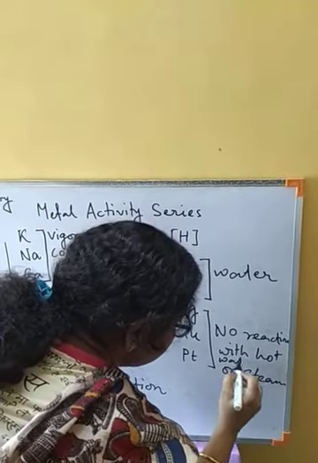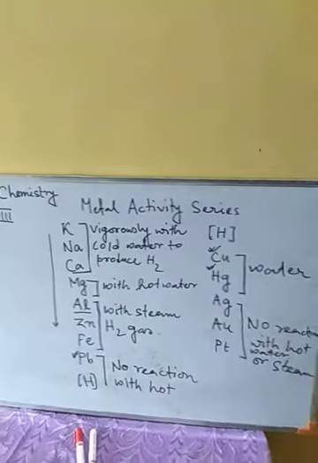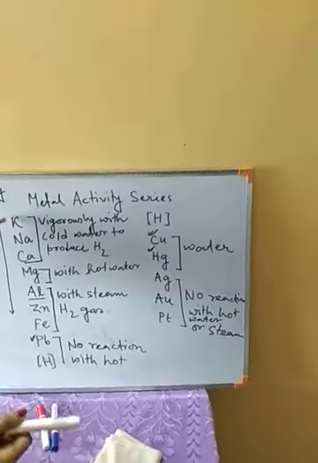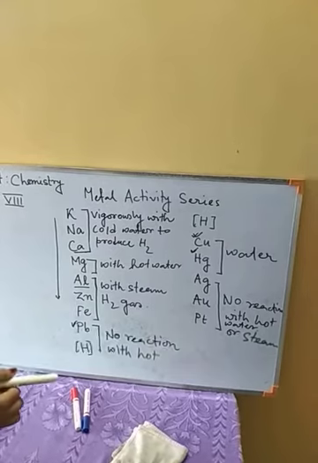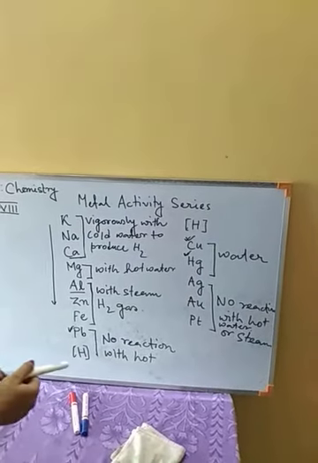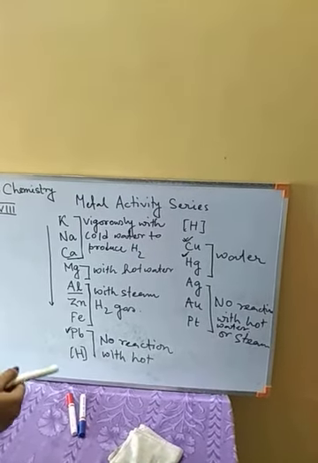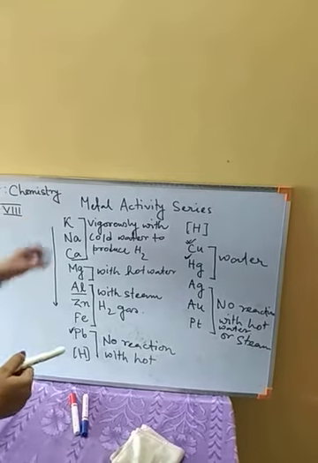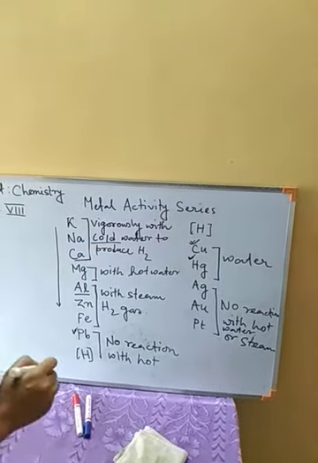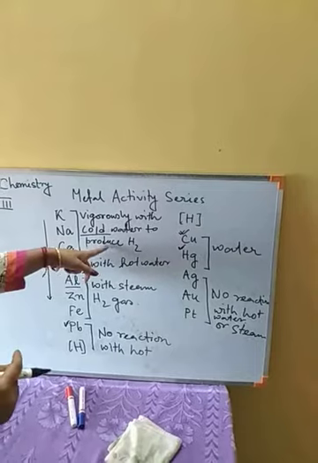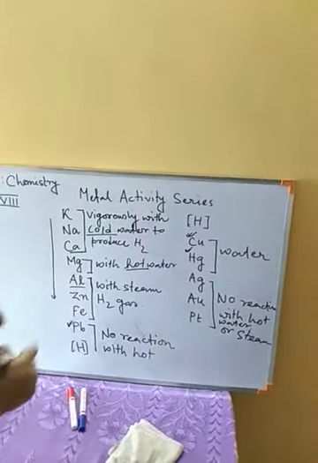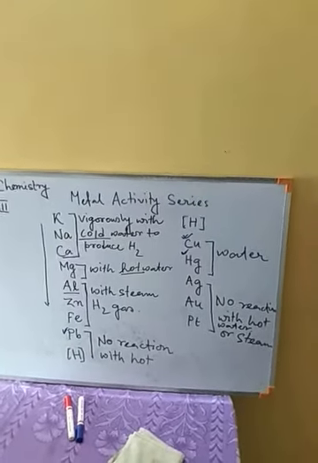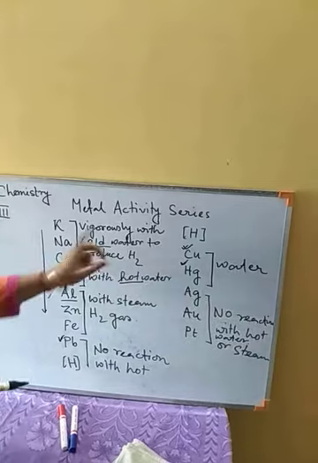Now from this what we can understand: these three, potassium, sodium and calcium, are very much reactive. That's why they will react vigorously or moderately with cold water only, to produce hydrogen. And magnesium can react with hot water to produce hydrogen.